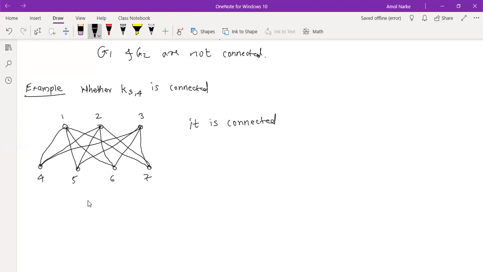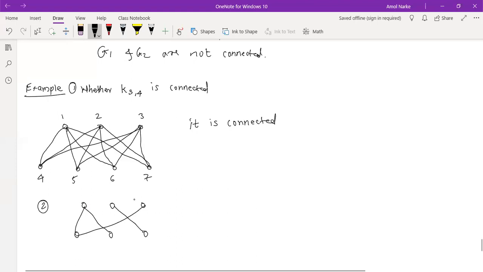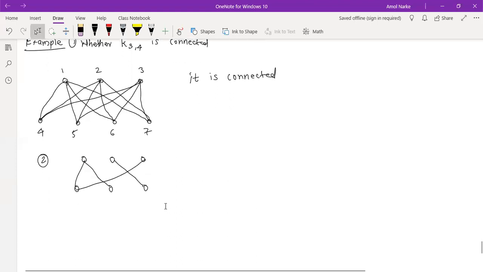Okay, got it, everyone? Okay. Now tell me, sir, means for complete bipartite graphs, the points should be connected from one element to another, right? Yes. Now tell me whether this graph is connected or not. We should find the path. Tell me whether this graph is connected or not. If you want, I will give you names for the vertices 1, 2, 3, 4, 5, 6. Whether it is connected or not.